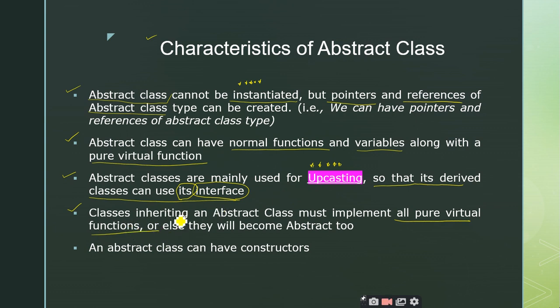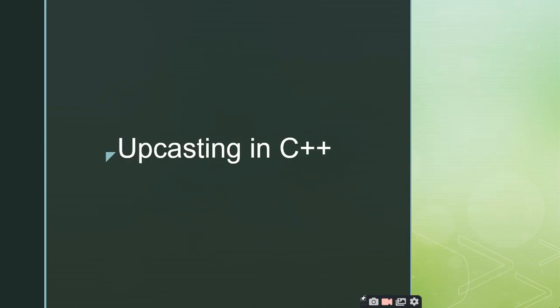And when we inherit such classes, which are called abstract classes, the definition should be given in the derived classes, otherwise they also become abstract classes. This we have already discussed, right? And an abstract class can also have constructors. This is another important point. An abstract class can have constructors. Is it clear up to these characteristics? Yes, sir. Right.